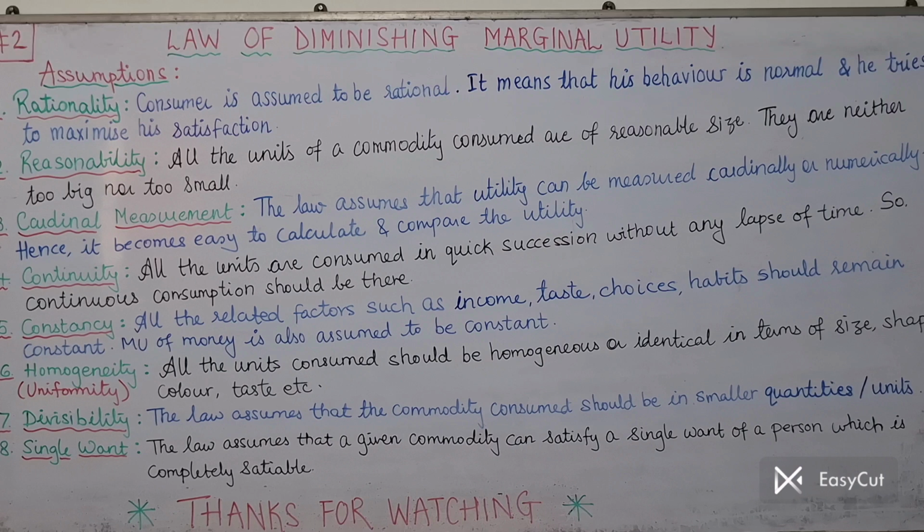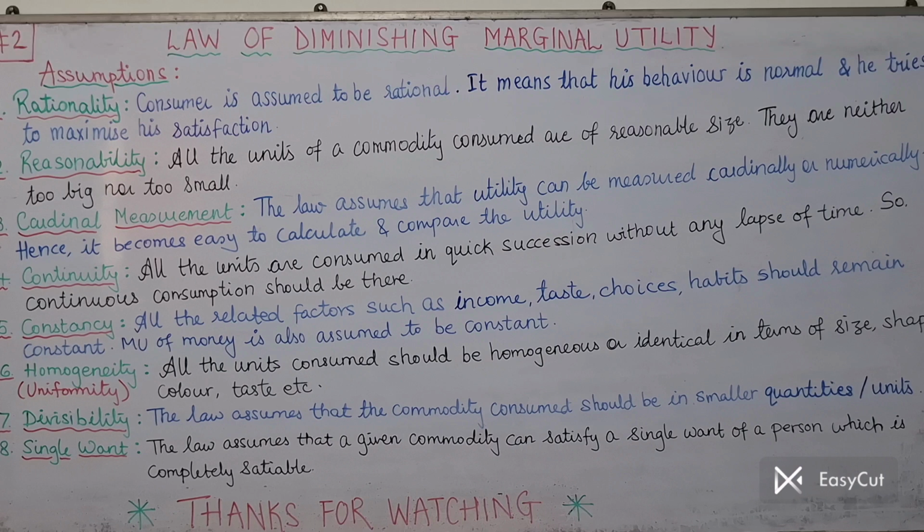Now why is this assumption necessary? Once we assume that utility can be measured, then only does it become easy to calculate and compare the utility. Basically in this law we are going to prove that marginal utility goes on diminishing, marginal utility falls. To prove that, it becomes compulsory to measure the utility, and hence this cardinal measurement is assumed by Dr. Alfred Marshall so that utility can be measured, compared and calculated easily. I hope you got this point. Next, point number 4, continuity.